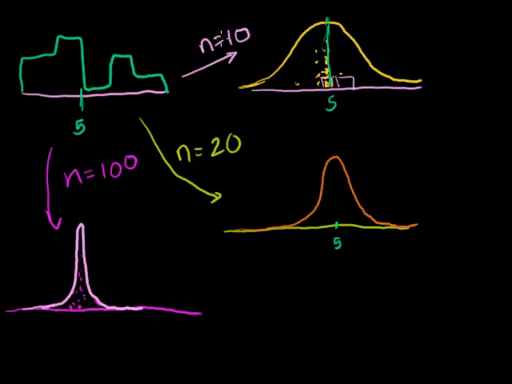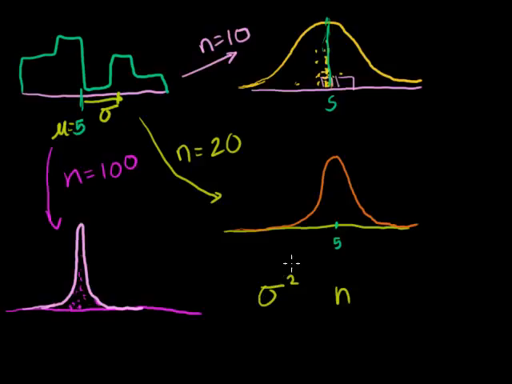So two things happen as you increase your sample size for every time you do the average: you're becoming more normal, and your standard deviation is getting smaller. So the question might arise, is there a formula? So if I know the standard deviation, this is the standard deviation of my original probability density function, and this is the mean of my original probability density function. And I know n is going to change depending on how many samples I'm taking every time I do a sample mean. If I know my standard deviation, or maybe if I know my variance, right? The variance is just the standard deviation squared.